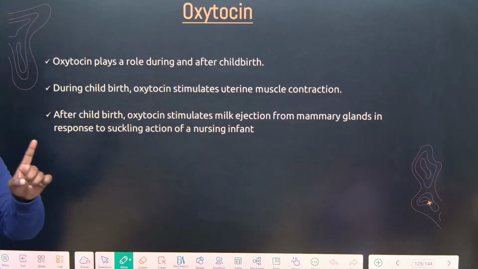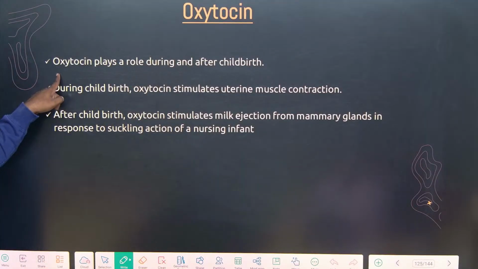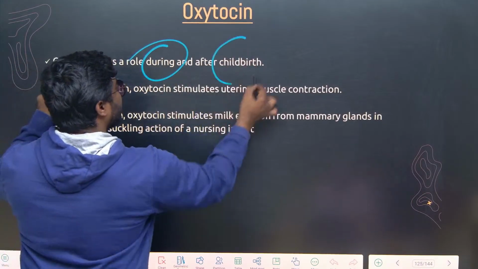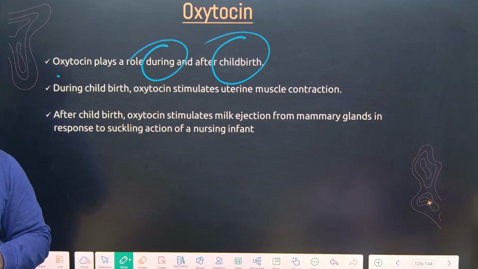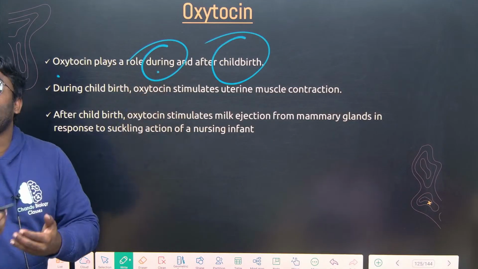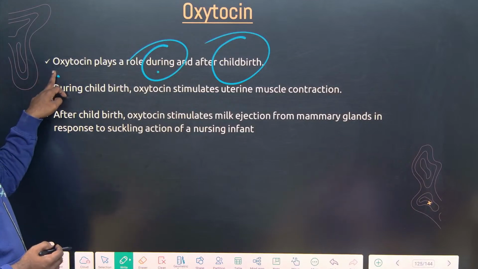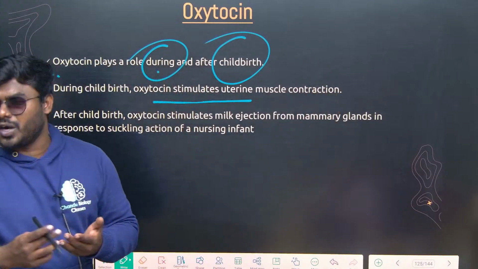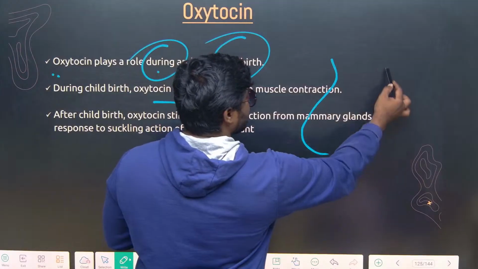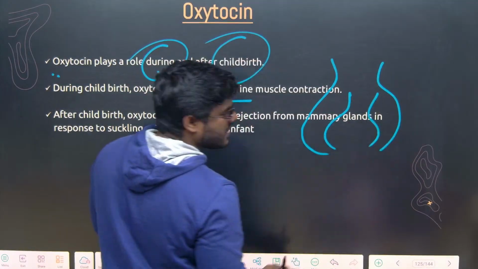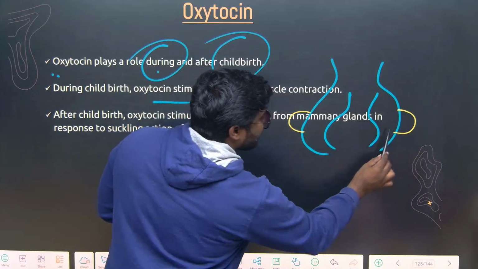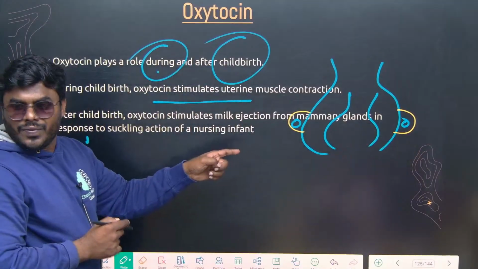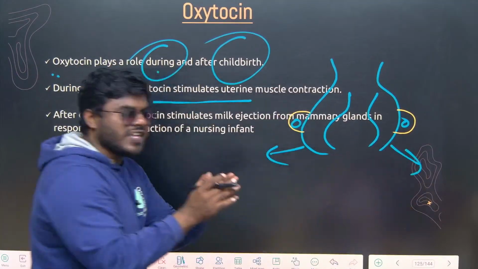See, I'll tell you two important statements, remember. Oxytocin plays a key role during the childbirth and after the childbirth. What is the meaning of during the childbirth, how does it help? Very good. Contraction of what muscle? Uterine muscle. So don't get confused. Suppose during labor or delivery, what happens? Let's consider these are the uterus muscles and these are the vaginal muscles. On the uterine muscles, there are certain receptors. To that receptor, who will come and attach? Oxytocin.